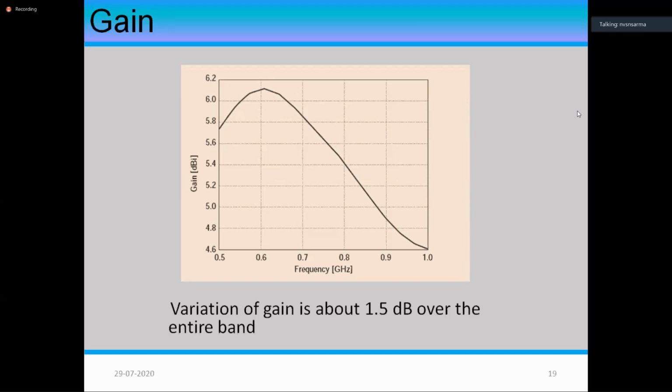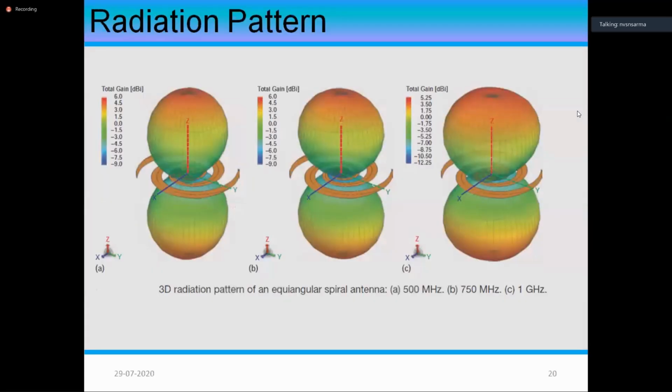But here, as you observe, the gain falls because the power that you can give to the antenna is reducing. The power radiated is not the same at all frequencies because of the mismatches. So if you can take care of the mismatch, definitely the gain is going to improve. That's why in the initial portion the mismatch is much less, and the gain is much better, improving from 5.75 to about 6.15 or so. But later on it is falling because the mismatch increases. So please remember, the gain characteristic should in general be upwards or increasing because the lambda is decreasing.